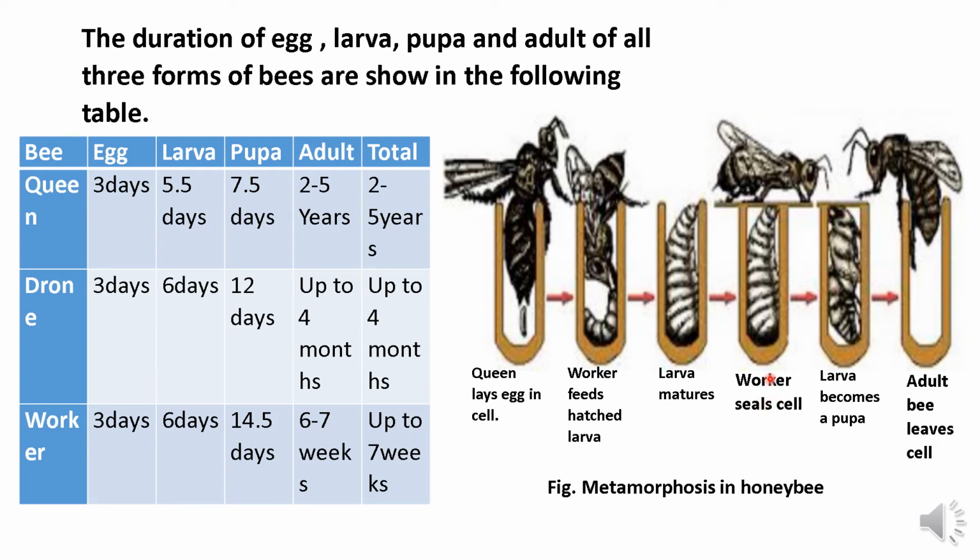Then the larva matures and the worker bees seal the cell with wax, and it becomes pupa. The pupa is not fed any food. It does not consume any food at all, and continues to grow inside the cell, and most of its body parts are already developed. Then the pupa chews through the cell by itself and comes out as an adult, and then the adult bee leaves the cell, and this way the life cycle of the honeybee is completed.